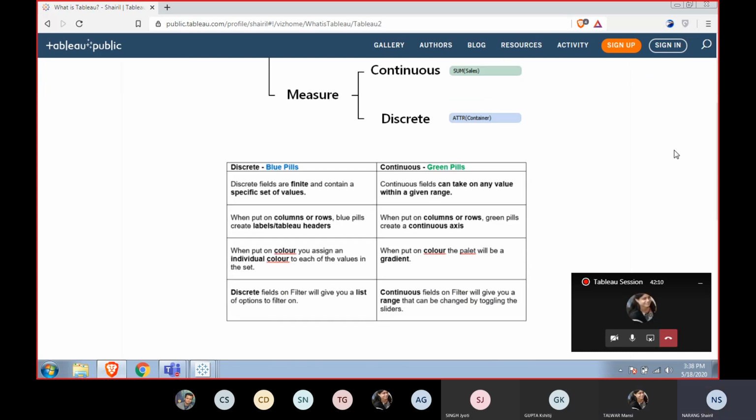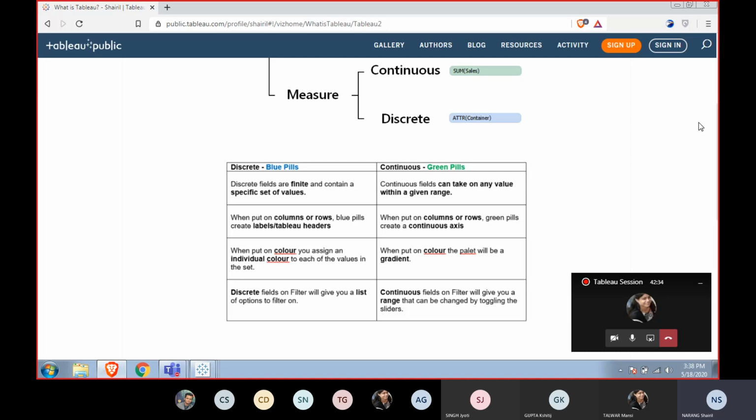So what are discrete and continuous fields? Discrete fields are finite, and continuous fields are like a given range. For example, take the date field. Is it a measure or a dimension?